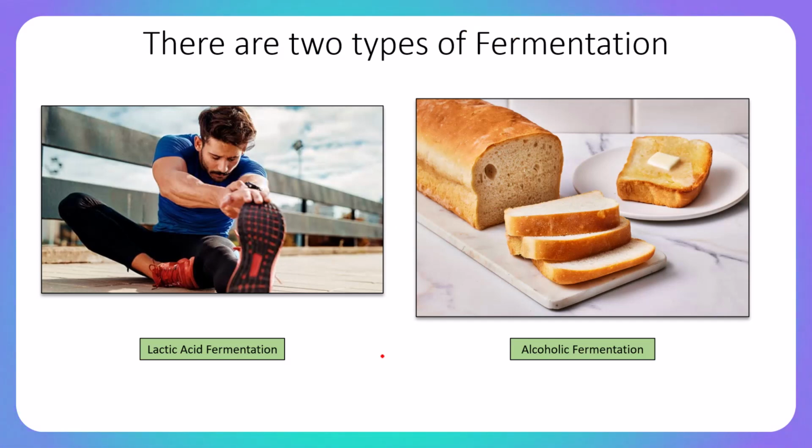Well, there are two types of fermentation that we need to know about, one being lactic acid fermentation and the other being alcoholic fermentation, both of which have incredibly important applications, not only in the area of biology, but in the area of human physiology or in the food and beverage industry. Lactic acid fermentation is the type of fermentation that humans and other animals do within their muscle cells.